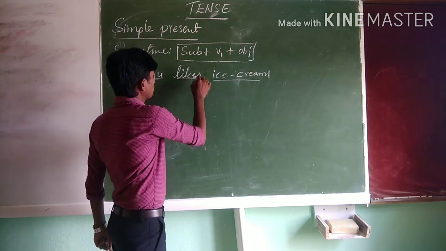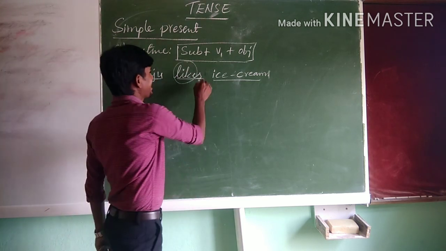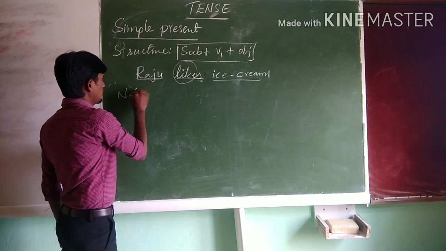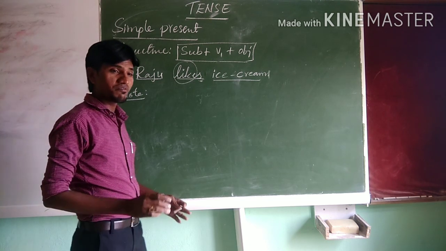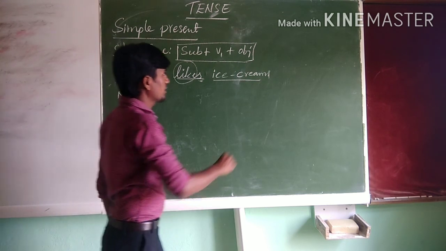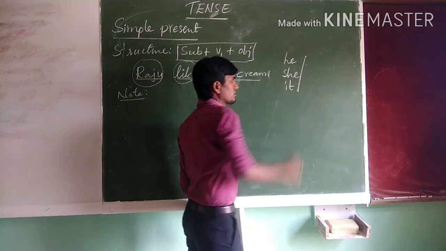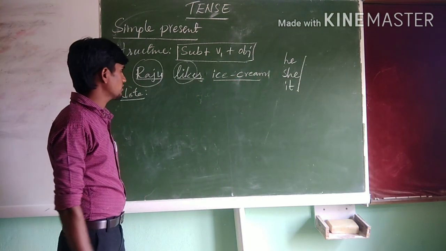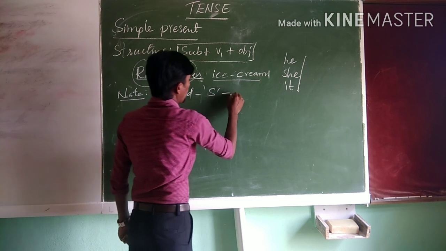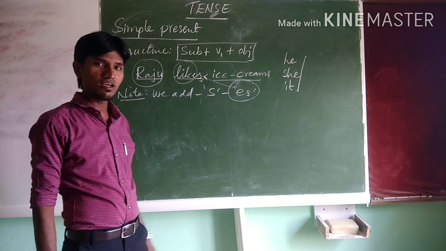But you may have a doubt here. Sir, the verb is like, so why is s added here? So take a note, my dear children. Whenever we use third person singular, what are the third person singulars? He, she, it. Whenever you use these third person singulars, he, she, it, we add s or es to the main verb.